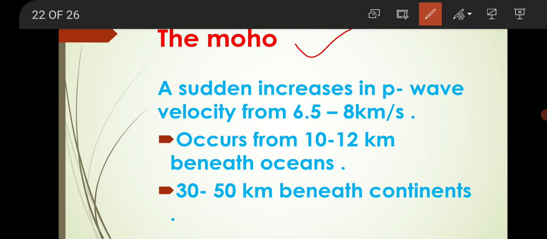A sudden increase in P wave velocity from 6.5 to 8 km per second occurs at 10 to 12 kilometers beneath the oceans and 30 to 50 kilometers beneath the continents, because of the absence of SIAL.